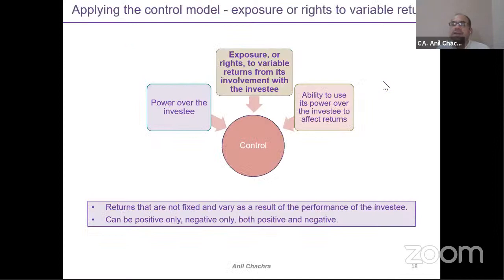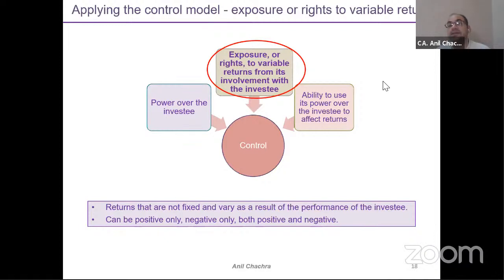Now come to the second thing. Firstly, we have discussed this power. Power comes from rights. Rights could be your voting rights, or it could be other contractual rights through which we can take a decision, or through which we can influence the relevant activities of the other company.